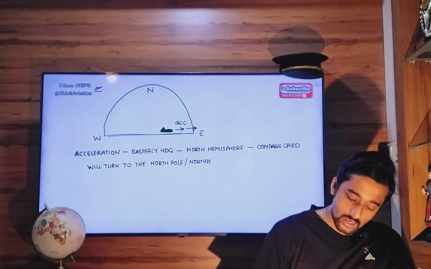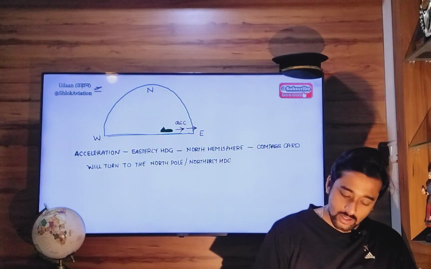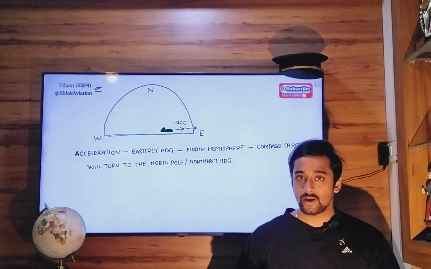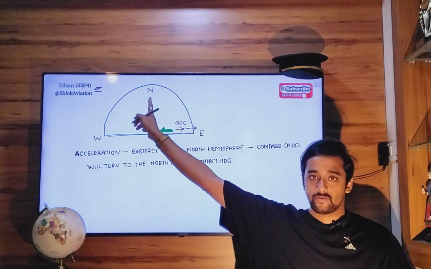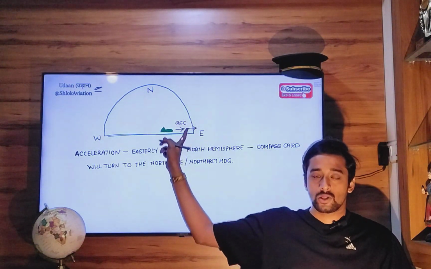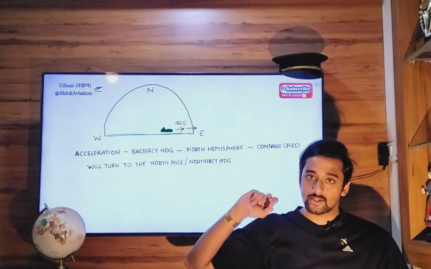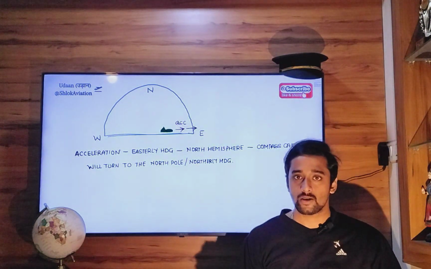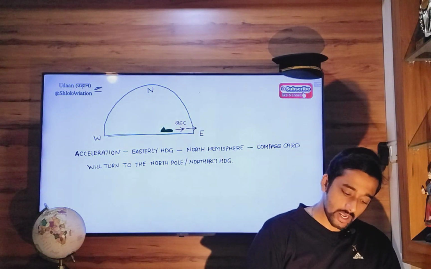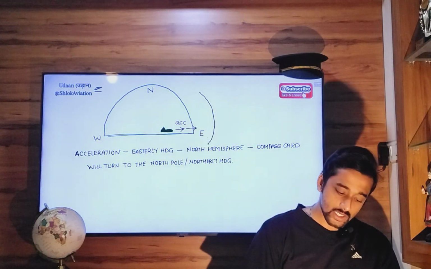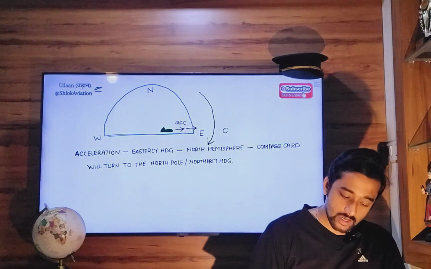So what will be the direction of the turn? Here the north is to the left-hand side of the east. Left of the east is the northerly direction. So in order to get a northerly heading, the compass card will rotate clockwise.